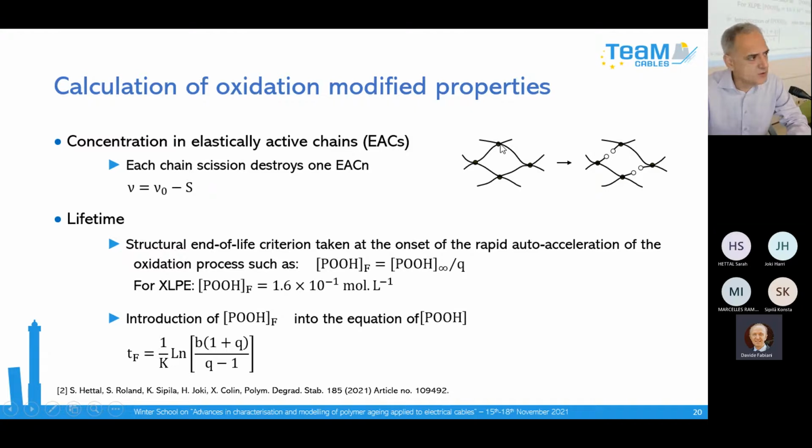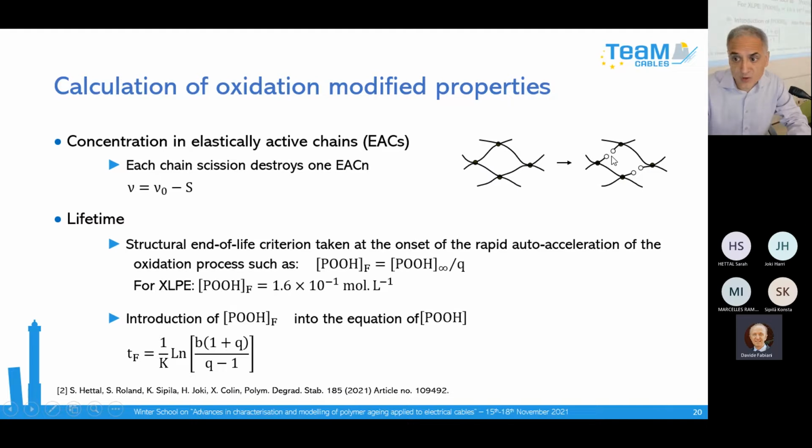In our case, we use a silane function. It is a silane grafted polyethylene, and the silane function forms a siloxane bridge between the polymer chains. So the bridges, the cross-links, are represented by these points. And here I have represented an example of chain scission. You consider that you have an oxidation in this part. You form an alkoxyl radical, and you have a beta scission to form your aldehyde, your carbonyl, and at the same time a chain scission.